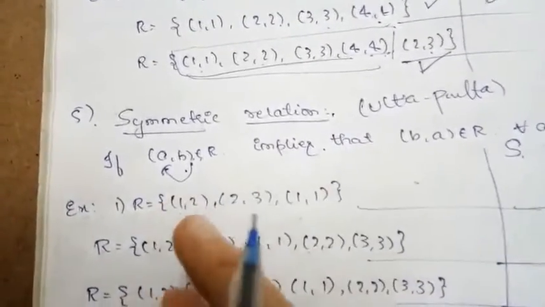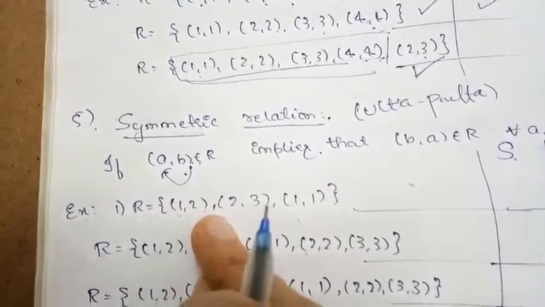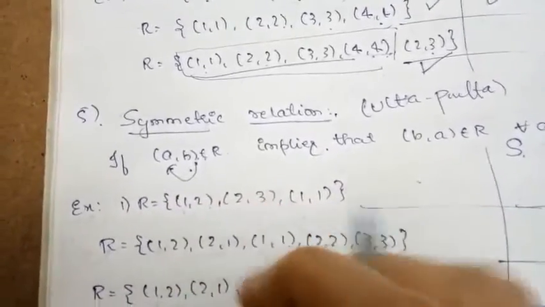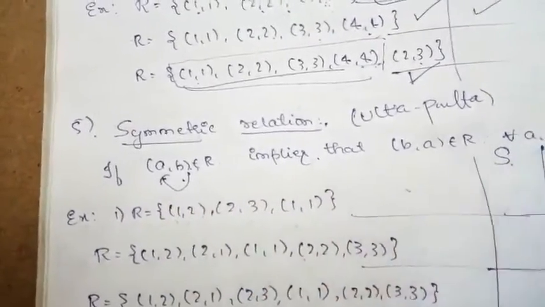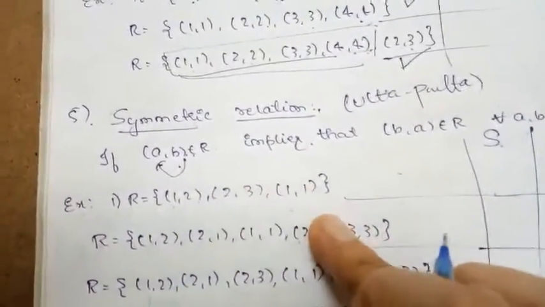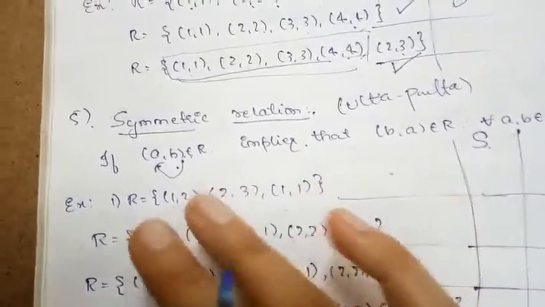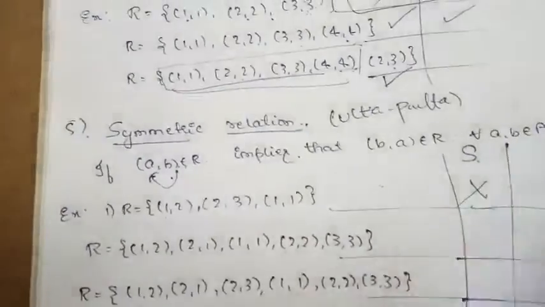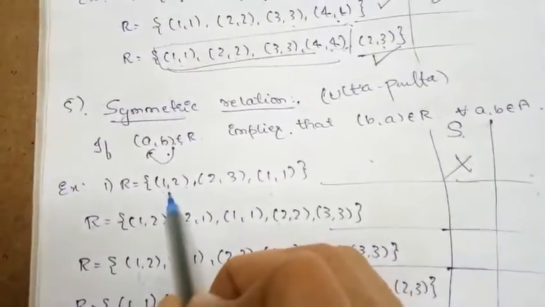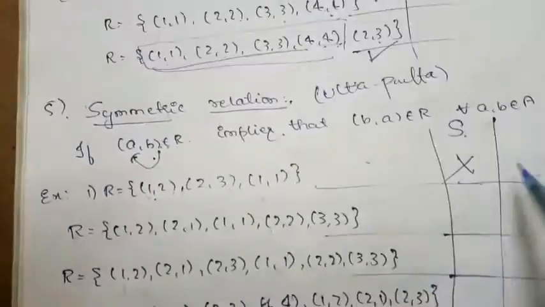What is the ulta of this (1, 2)? It is (2, 1). Is it there in this relation? No, (2, 1) is not there. No need of checking the rest. If even one ordered pair does not satisfy it, then it is not symmetric. (1, 2) is there but (2, 1) is not, so it is not symmetric.